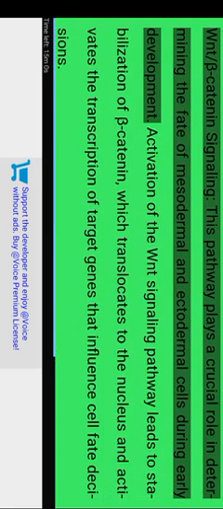WNT beta-catenin signaling. This pathway plays a crucial role in determining the fate of mesodermal and ectodermal cells during early development. Activation of the WNT signaling pathway leads to stabilization of beta-catenin, which translocates to the nucleus and activates the transcription of target genes that influence cell fate decisions.